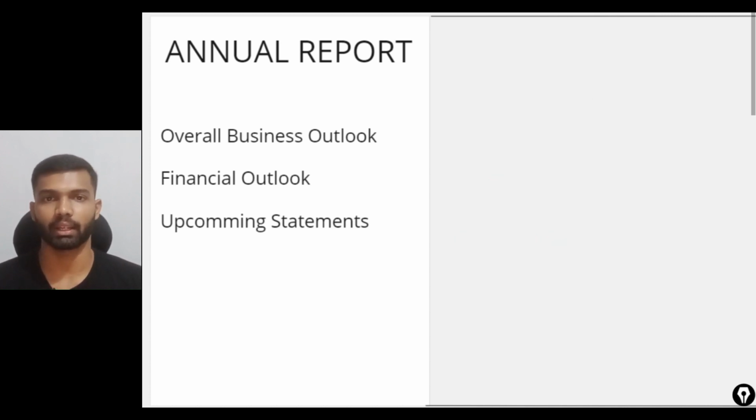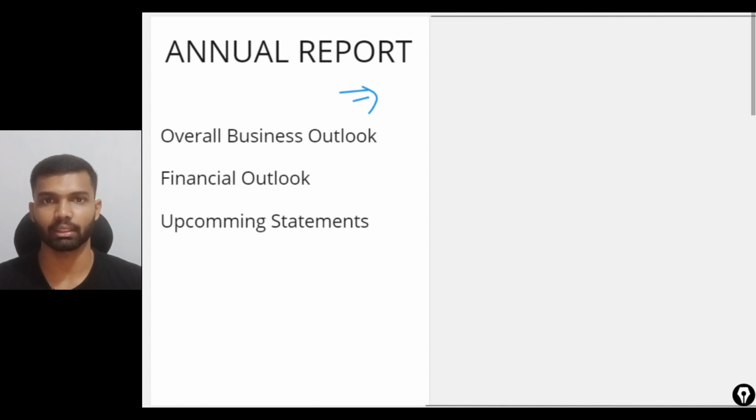For investors like you and me, the annual report is the window to the company and we can know what the company is doing by reading it. It is an official statement given by the CEO and the board members, so while reading the annual report we can understand what the business is doing and what the company is doing, and we can also know about the financials of the company and their vision and mission.